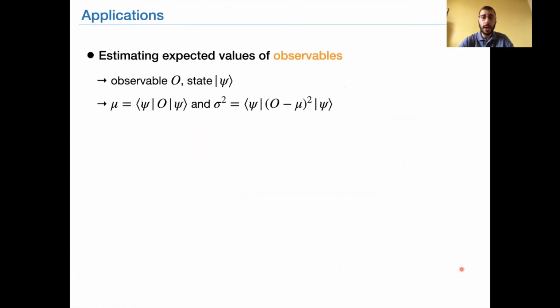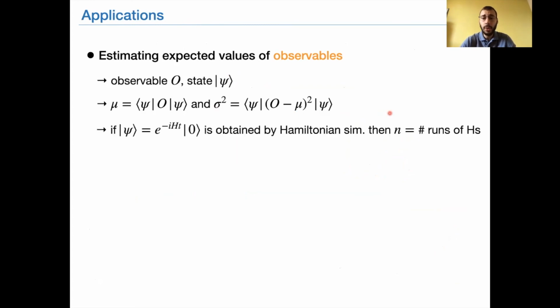And now I would like just to give you a few applications of this quantum sub-Gaussian estimator. Maybe the most natural application is for estimating expected values of observables. In this case, the mean is the inner product between some state psi and some observable O, and the variance is also sometimes called the uncertainty.